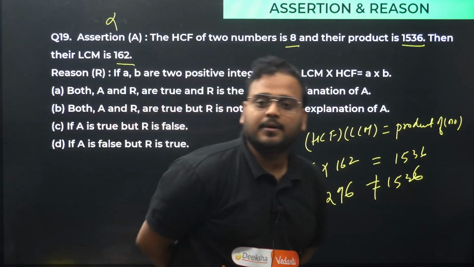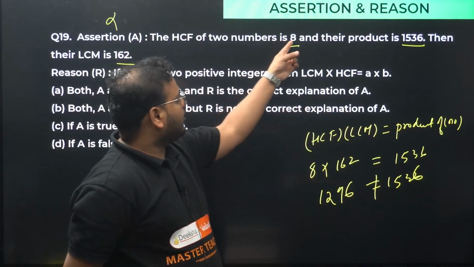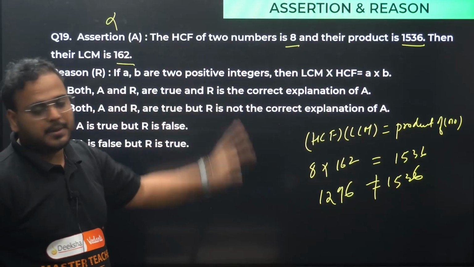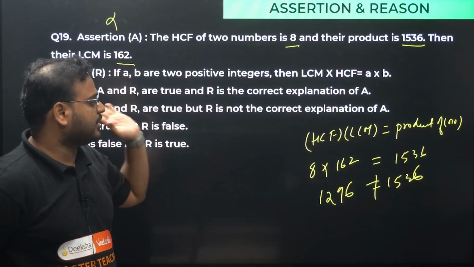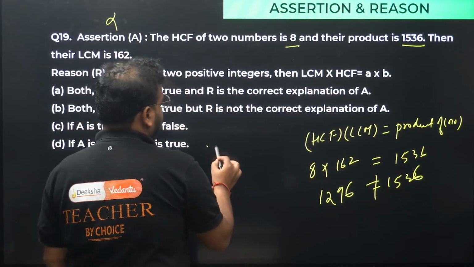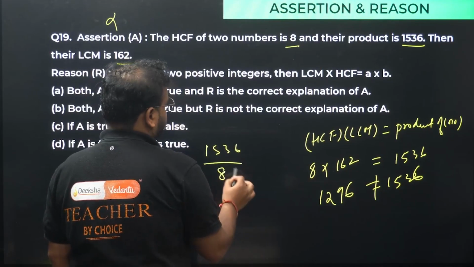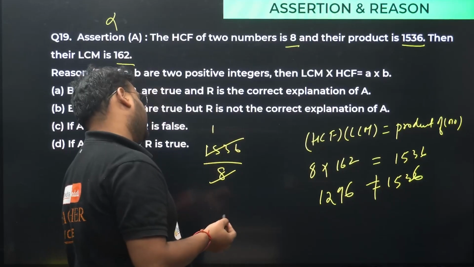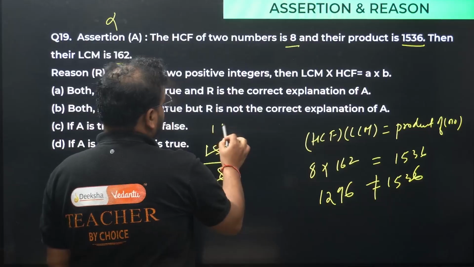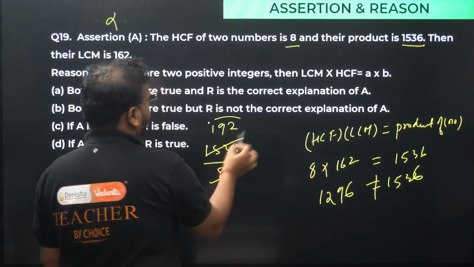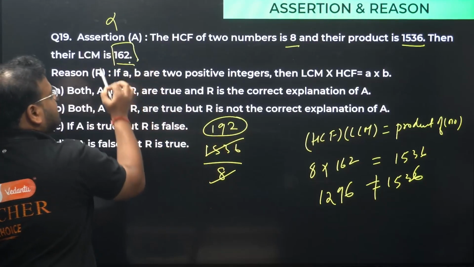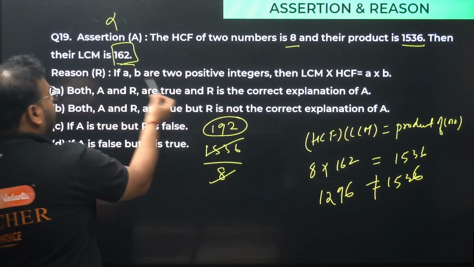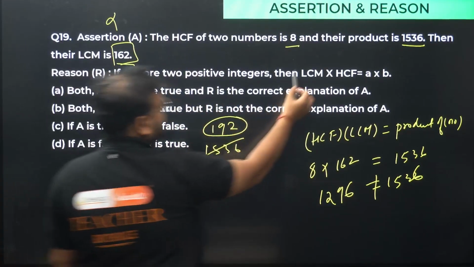It's wrong, sir. If the product of numbers is 1536, this cannot be 162, it will be something different number. Please check. You can find it like this: 1536 divided by 8, we get 192, not 162. Your LCM will be 192, not 162, okay? Please check. If A and B are two positive integers, the LCM property is correct. This is the property we use right now.